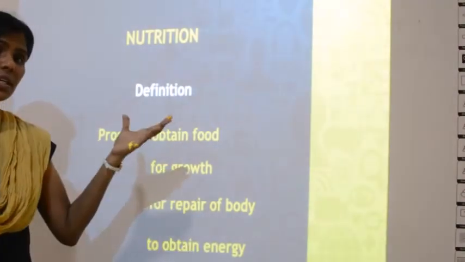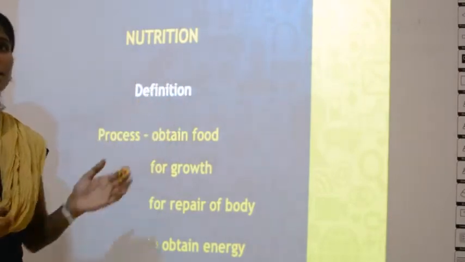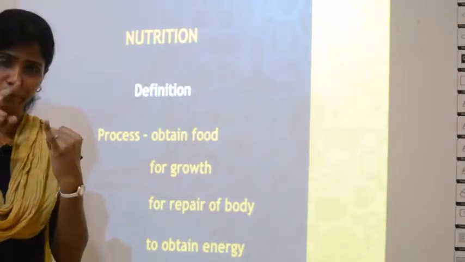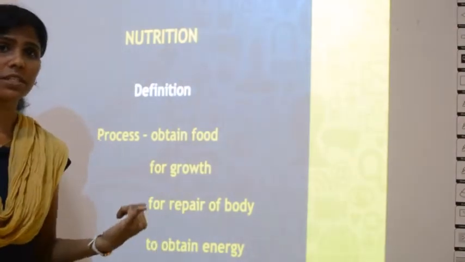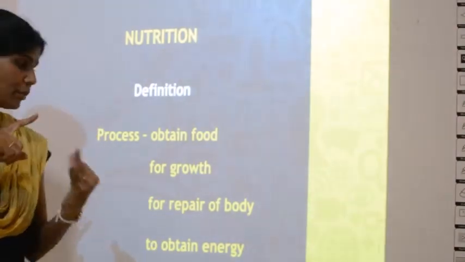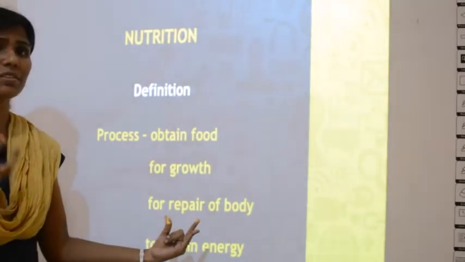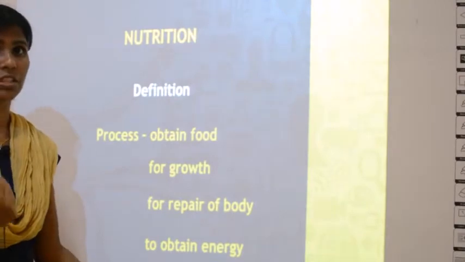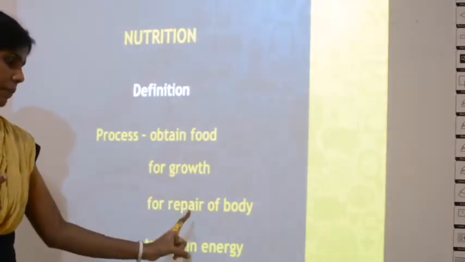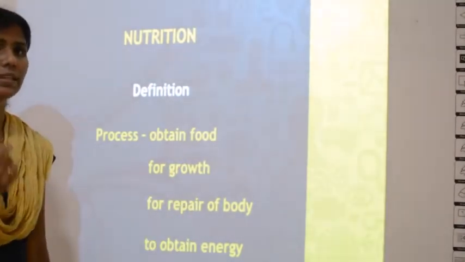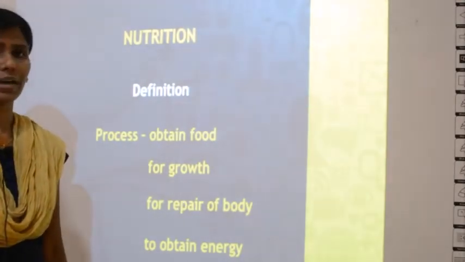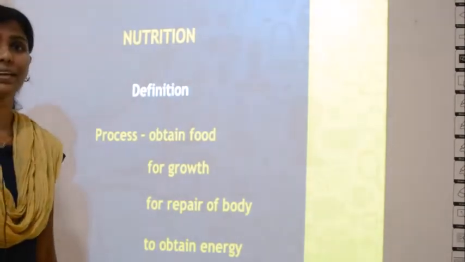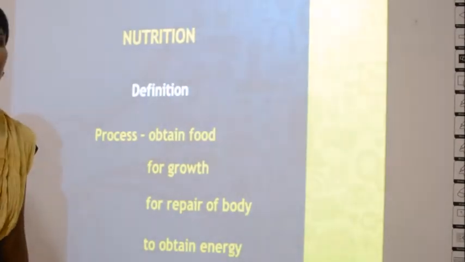Okay, so nutrients are substances and nutrition is a process. The process when you obtain food, for all these reasons. What reasons? You have to grow, your body should get repaired when you are injured, and also to obtain energy. So these words, growth, repair of body, obtain energy, these are key words, just keep in mind. The process to grow, repair the body and to obtain energy is called nutrition.